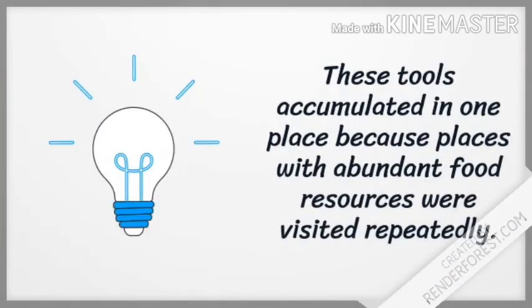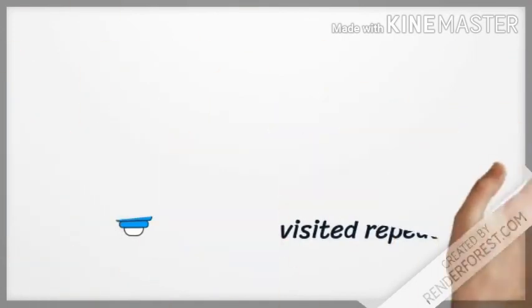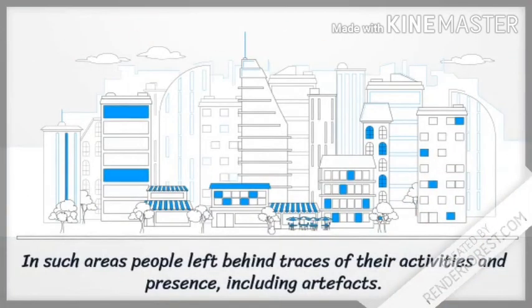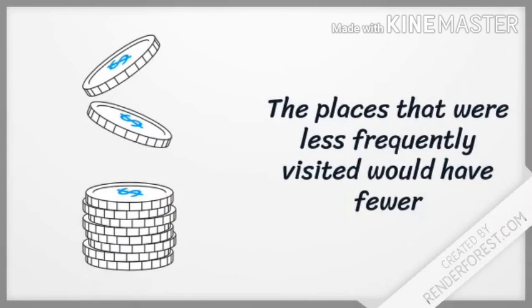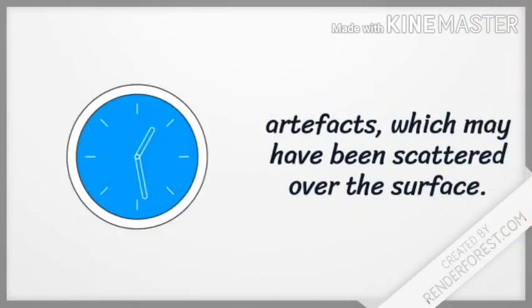These tools accumulated in one place because places with abundant food resources were visited repeatedly. In such areas, people left behind traces of their activities and presence, including artifacts. The deposited artifacts would appear as patches on the landscape. The places that were less frequently visited would have fewer artifacts, which may have been scattered over the surface.